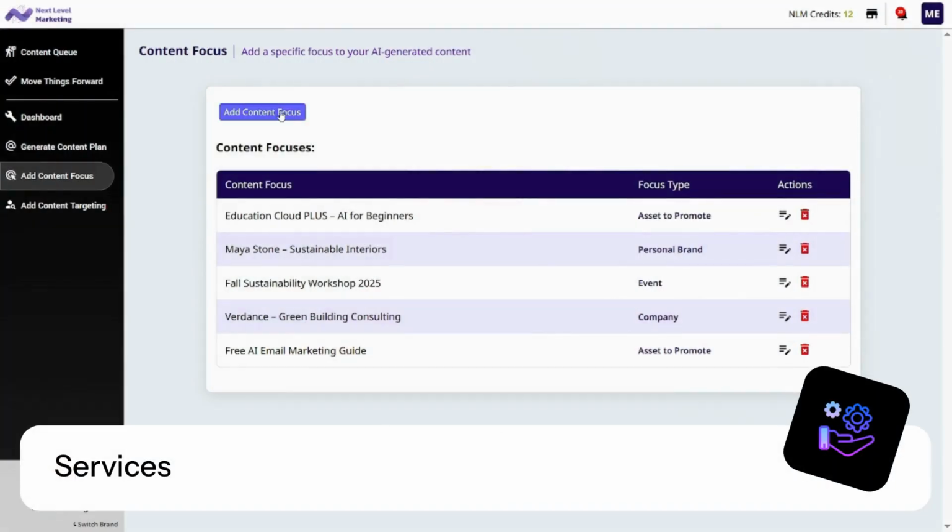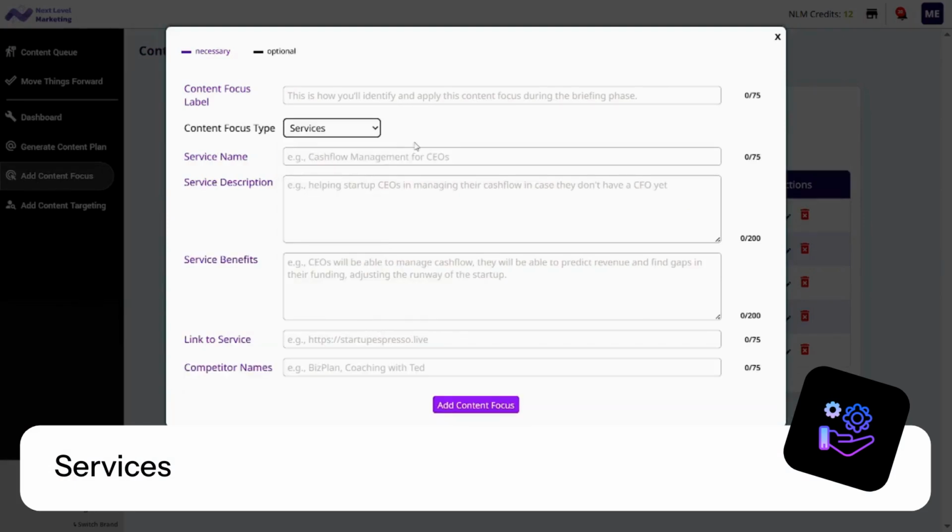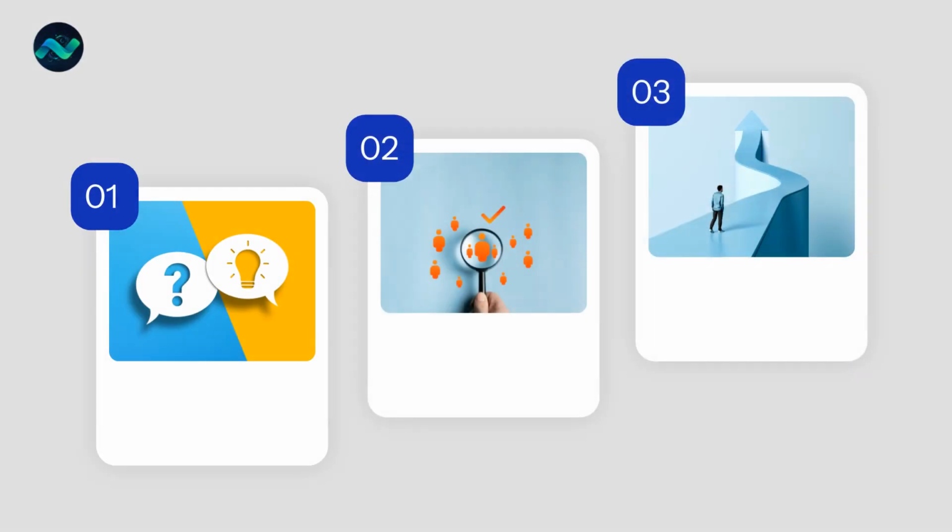You offer a service that solves real problems. But if your content isn't connecting readers to that service in a natural, consistent way, you're leaving money on the table. The services content focus inside Next Level Marketing AI helps fix that. How? By giving the AI content writing assistant exactly what it needs to spotlight what you do, who it's for, and how people can take the next step.